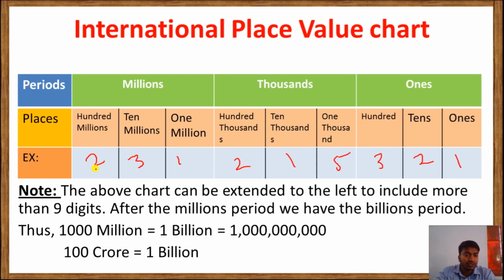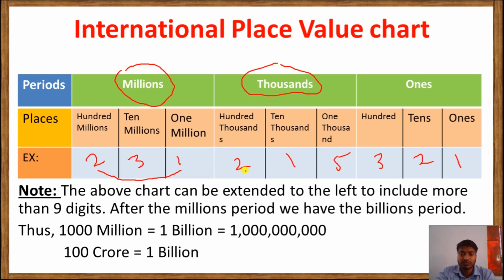Okay, so you can see 231. That is in the millions period, so we'll say 231 million. Then come to this period, this is the thousands period, so here we have 215,000.